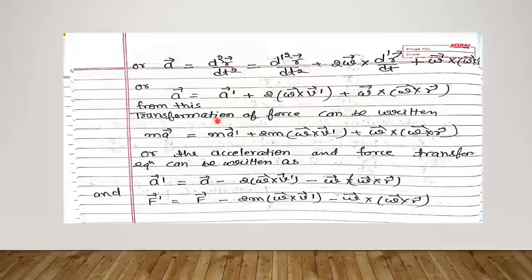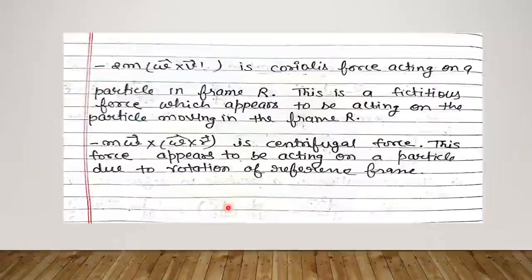From this transformation equation, we can write the force transformation equation F equals to F dash plus 2m omega cross v dash plus omega cross r. This is the transformation equation for acceleration and this is a transformation equation for force.